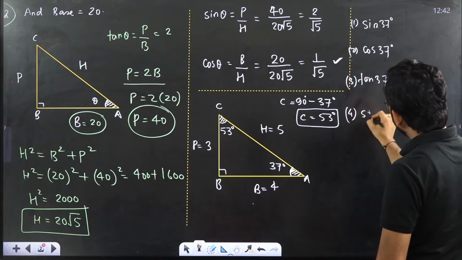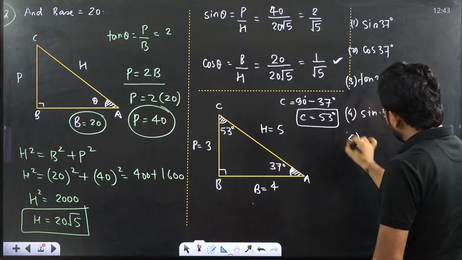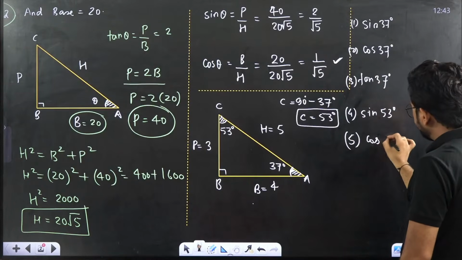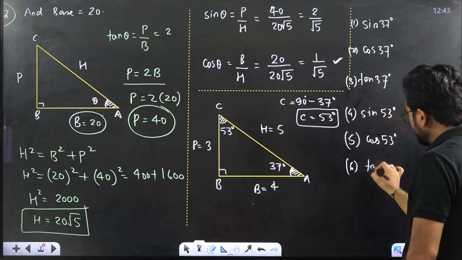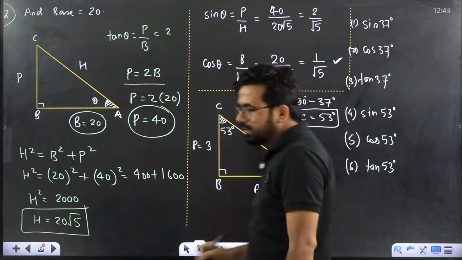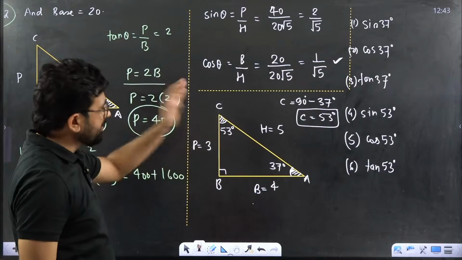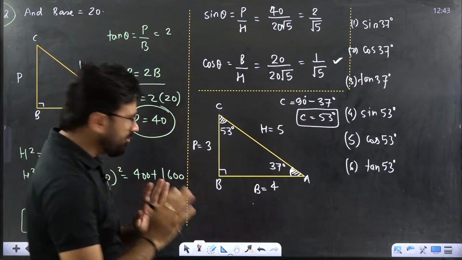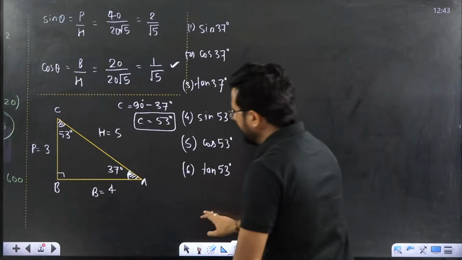This is sin 53 degree. Next is cos 53 degree. Next is tan 53 degree. These are 6 problems, very simple. By using this triangle you can draw it. If you are having a little bit of confusion, no confusion should be there. Directly redraw this triangle. Okay, I am helping you.